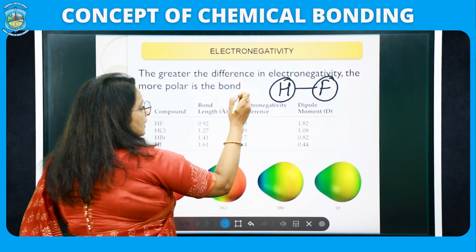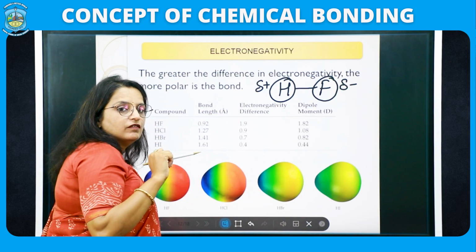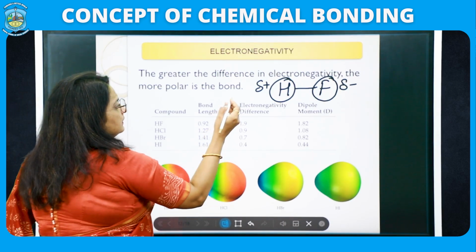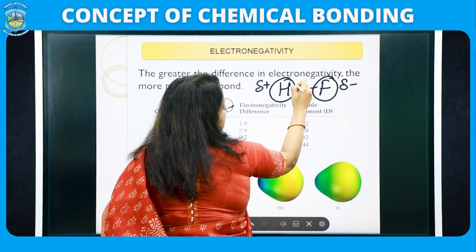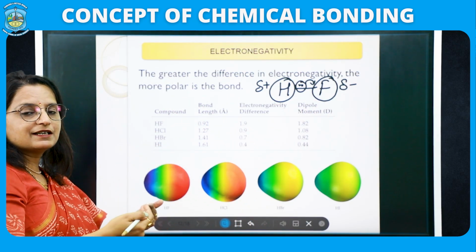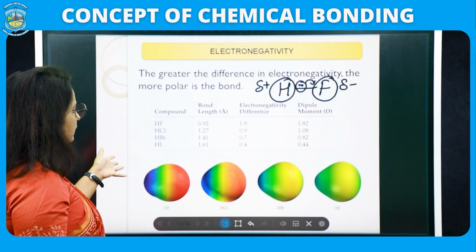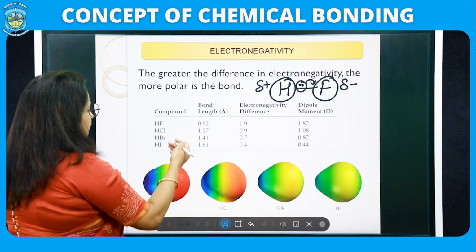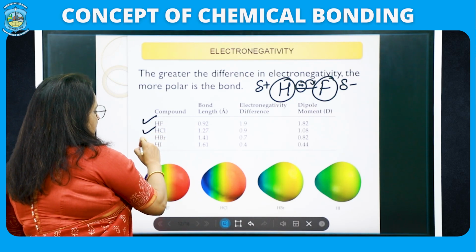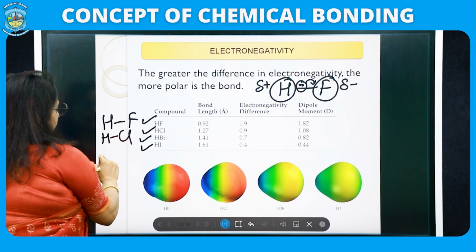So, hence there are poles being developed when you are forming a covalent bond, or whenever they are sharing the electron. What does poles mean? The two bonding electron pairs lie more towards fluorine, because fluorine, due to more electronegativity, pulls the electron towards itself. So, from the table you are clearly having the idea if I compare the electronegativity like HF, HCl, HBr, HI, all of them are basically having one valence electron.